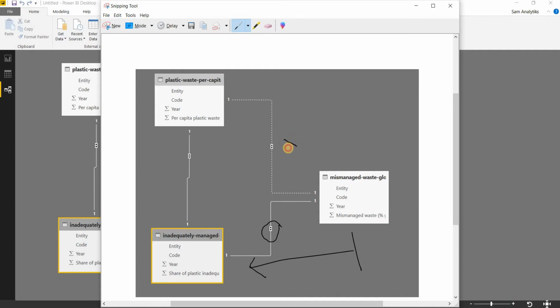However, we do not want it here, because this is already taken into two different sections, as it is already in mismanaged and this is already in per capita, keeping the entity code and year all the same for this particular section. That is why we don't want it, and these two need to be one single double-sided, because the share of plastic inadequacy and the per capita need to be worked hard upon.